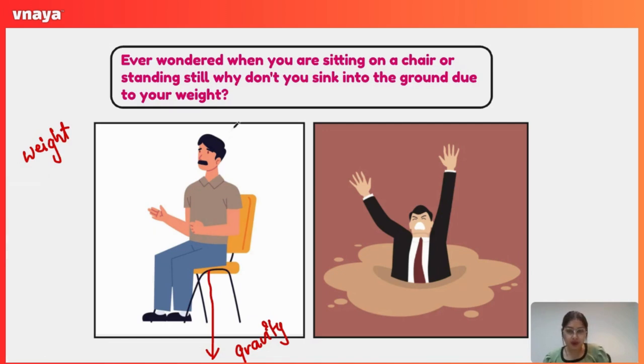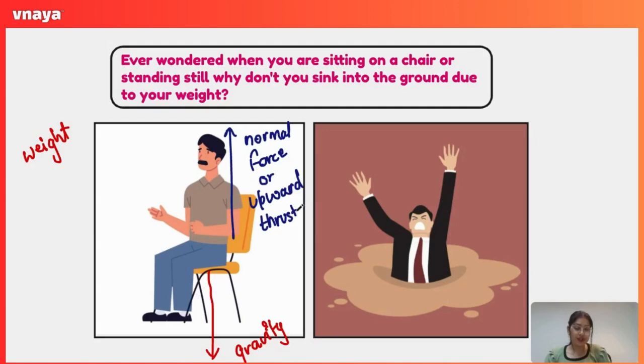There is another force that is applied by the chair surface on the person in the exact opposite direction, that is the upward direction. We call it the normal force or upward thrust. So equal amounts of force are acting in two opposite directions, one upward, one downward. Eventually, they cancel out the effects of each other, and the person is not flying into the air due to the upward thrust, nor sinking into the ground due to the gravitational pull.